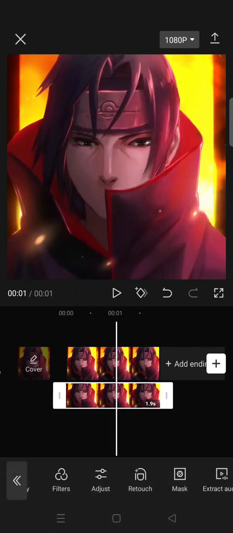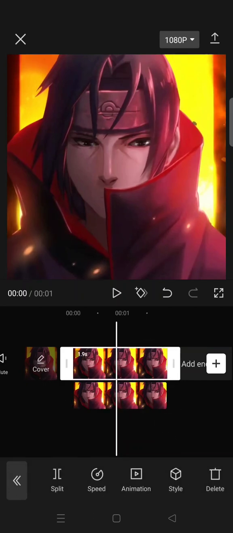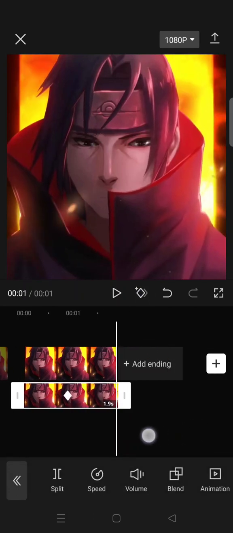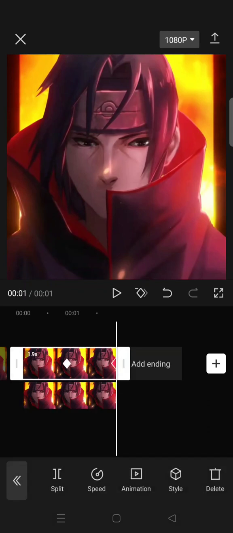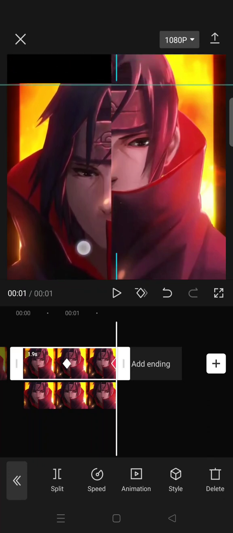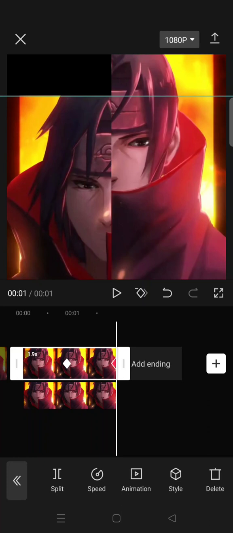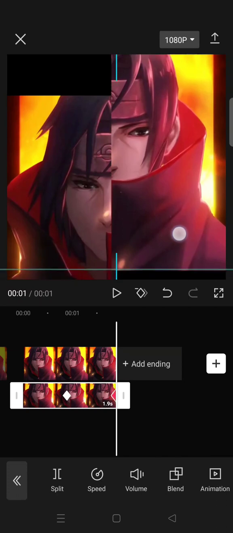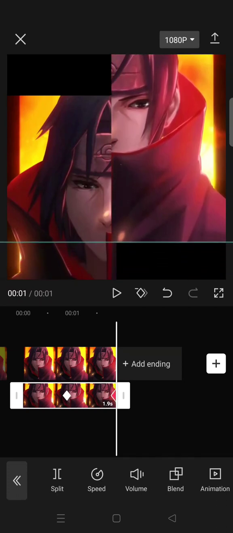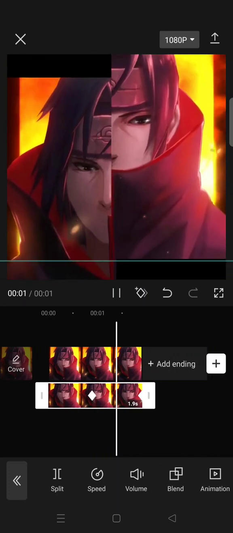After that, just click on the check icon and now add keyframes on the main and also overlay video like this. So add it on the same place in the middle and also the end. Then on the second keyframe in the main video, move the clip down. Okay, like this. And then on the overlay, on the second keyframe, move the clip up. Okay, so it will go like this.